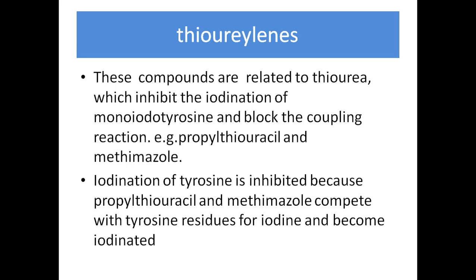Thioureylenes. These compounds are related to thiourea, and they inhibit iodination of monoiodotyrosine and block the coupling reactions. For example, propylthiouracil and methimazole. These two compounds act like competitive inhibitors. Iodination of tyrosine is inhibited because propylthiouracil and methimazole compete with the tyrosine residue for iodine and become iodinated.